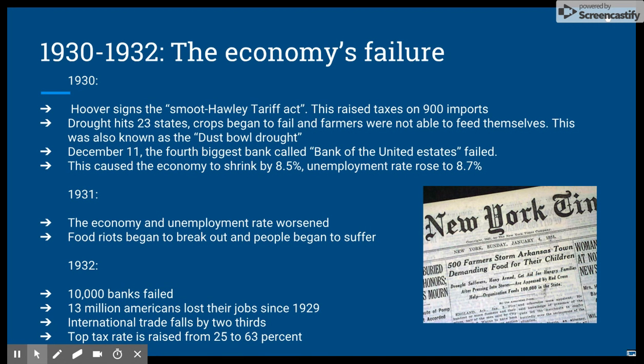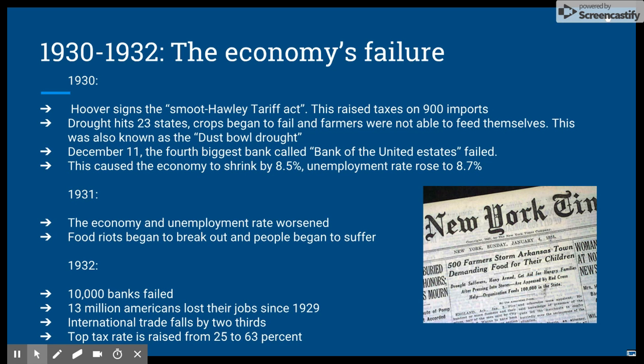The economy's failure, 1930 to 1932. In 1930, Herbert Hoover signs the Smoot-Hawley Tariff Act. This raised taxes on 900 imports. Drought hits 23 states, crops began to fail, and farmers were not able to feed themselves. This was also known as the Dust Bowl drought. December 11, the fourth biggest bank, called Bank of the United States, failed. This caused the economy to shrink by 8.5%, and the unemployment rate rose to 8.7%.